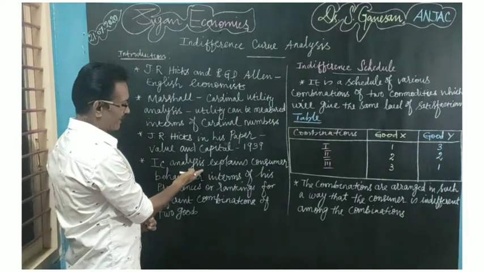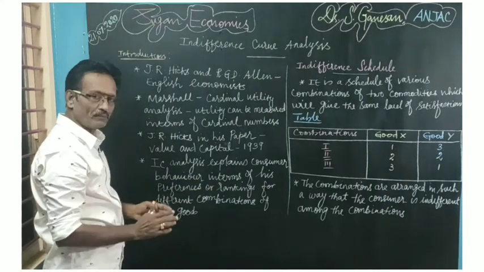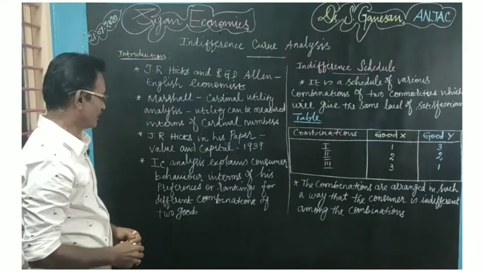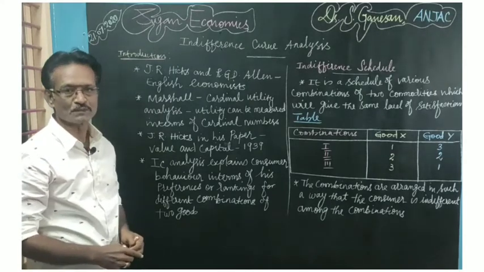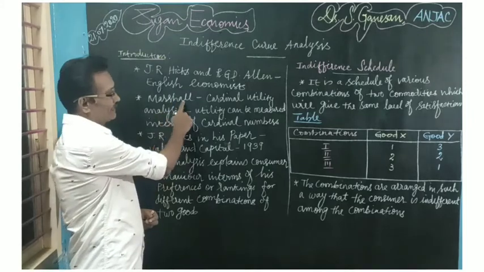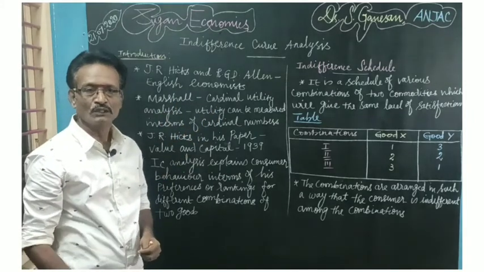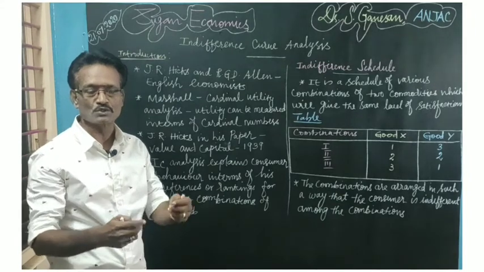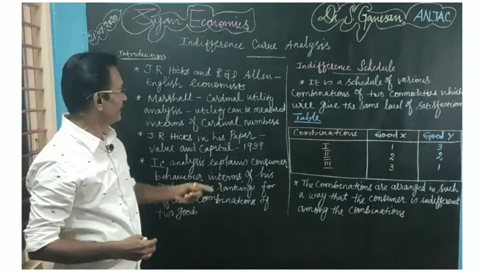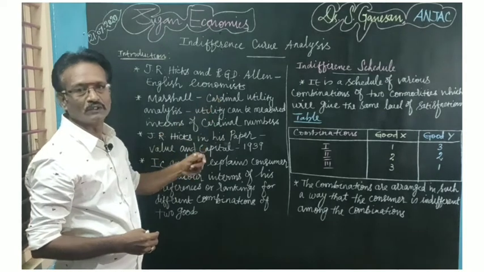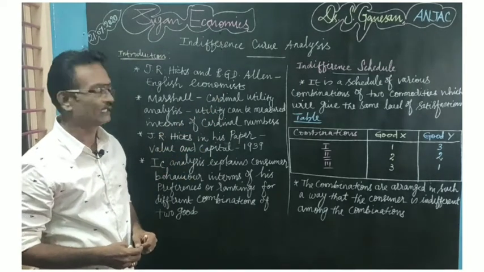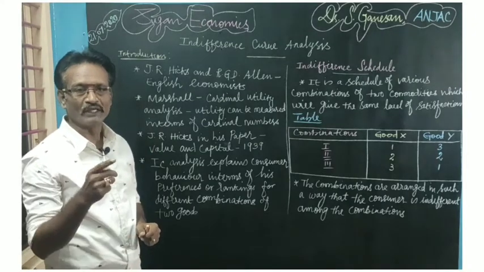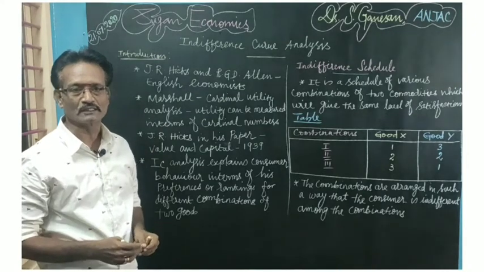Indifference curve analysis explains consumer behavior in terms of his preferences or rankings for different combinations of two goods. Take Marshallian cardinal utility analysis: utility can be measured in terms of cardinal numbers, that is number 1, 2, 3 and so on, because they have followed the cardinal utility analysis. But J.R. Hicks and others say utility cannot be measured because utility is a subjective phenomenon.